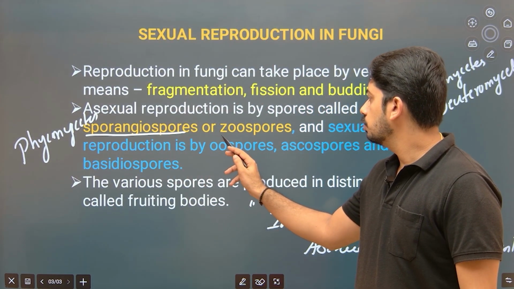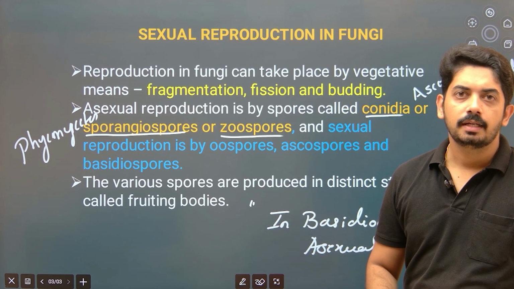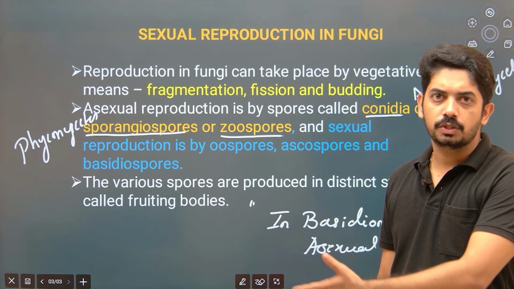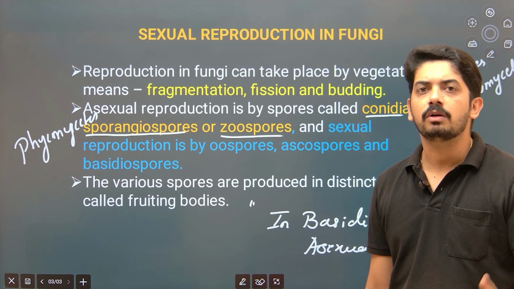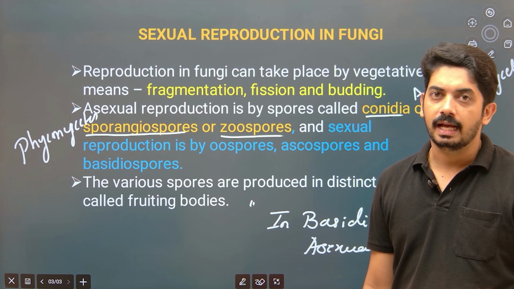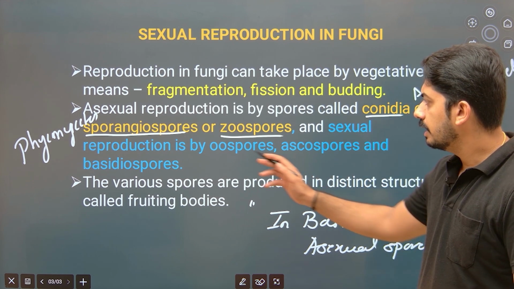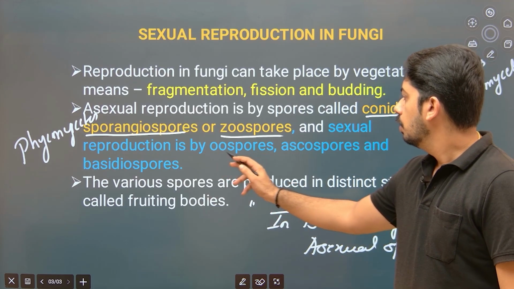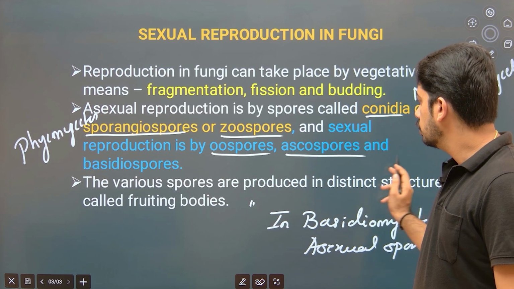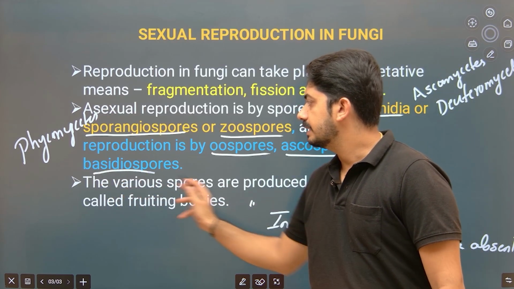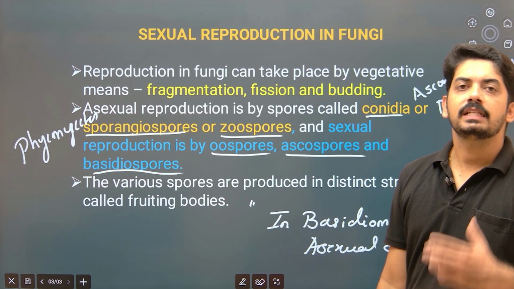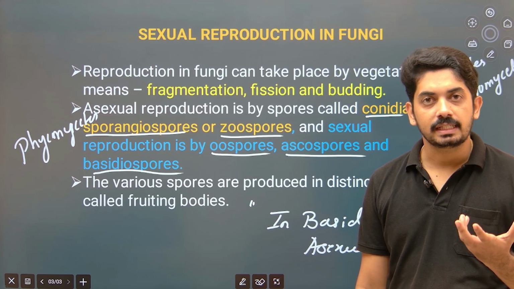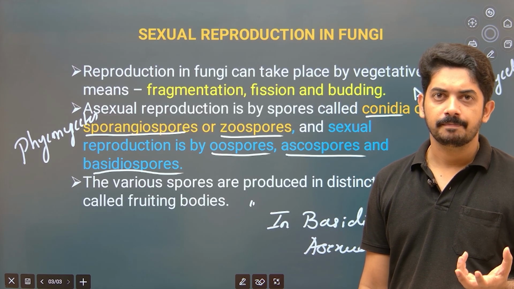In case of zoospores, they are motile. Okay, motile spores. I will show you the picture of how zoospores look. They are commonly observed in fungi which are aquatic. Now, sexual reproduction is by different types of spores, which include oospores, ascospores, and basidiospores. Why is there a specific classification of those spores? Because they are produced in specialized fruiting bodies.